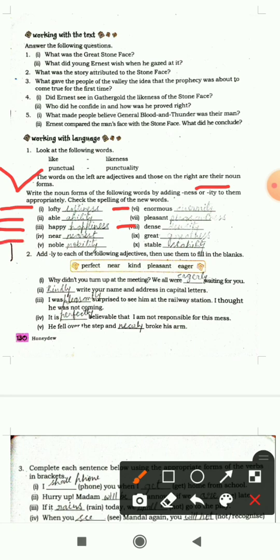Fourth one is near, it will become nearness. Fifth one is noble, it will become nobility. Next, enormous, so it will be enormity. Pleasant, so it will be pleasantness. Next one is dense, so it will be density. And the next one is great, it will be greatness. Stable, it will be stability.